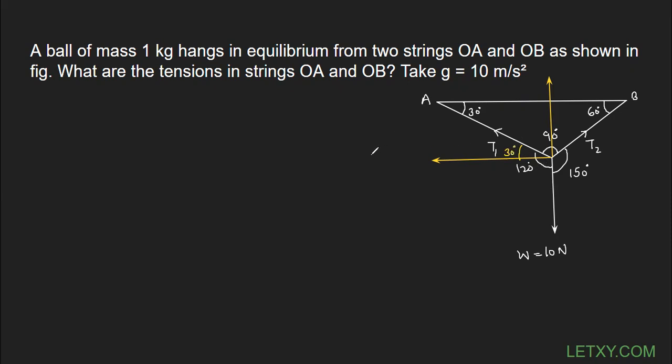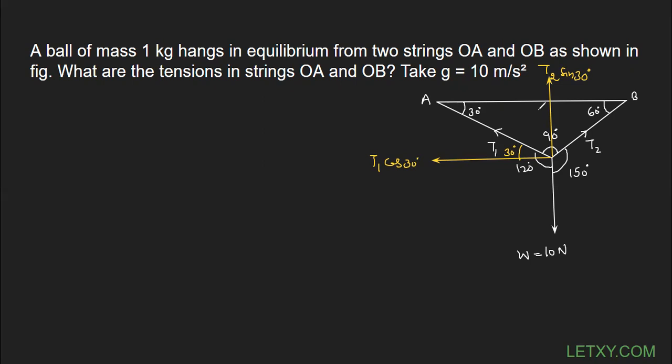And this factor must be equal to T1 cos 30 degrees, right? Because this part has the component of cos theta. I hope you can recall this from vectors. Now this part is called T1 sin 30. Now we have completely resolved the tension T1 into two rectangular components, as you can see.